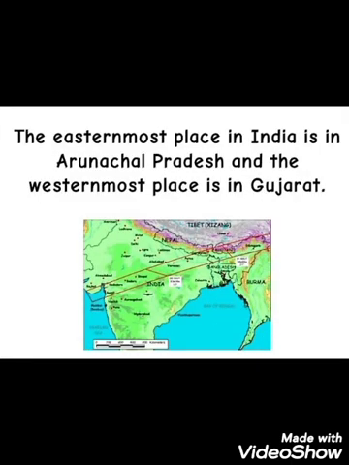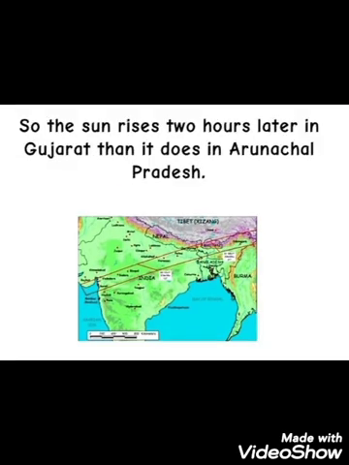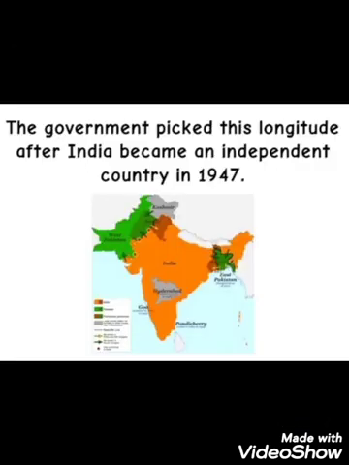As you know, the easternmost place in India is in Arunachal Pradesh and the westernmost place is in Gujarat. If you actually look at the local time in these two places, the difference is almost 2 hours. So, the sun rises 2 hours later in Gujarat than it does in Arunachal Pradesh. That's why the Indian government opted this middle line or middle longitude 82.5 degree as Indian Standard Time IST. The government picked this longitude after India became an independent country in 1947.